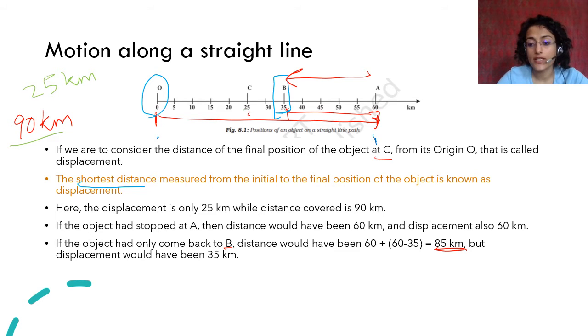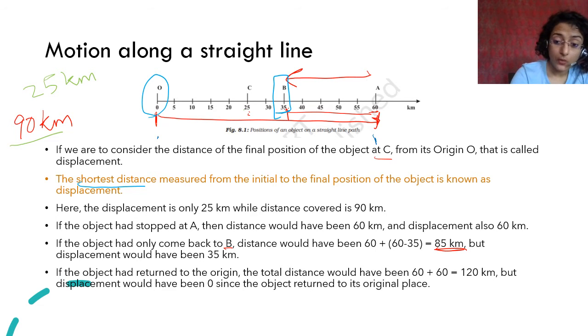Shortest distance versus distance. So displacement versus distance: displacement needs direction, whereas distance does not need direction.